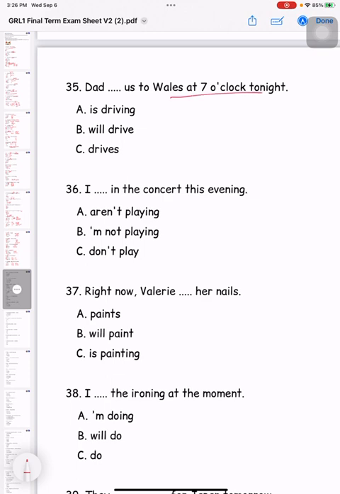Okay, this actually means is a fixed arrangement in the near future. What does that mean? That means, right, something that you have planned already and you're going to do it soon. Okay, for example, this case. 7 o'clock tonight. You're going to do it soon, right? Yeah. And have you planned that? Yes, you have really planned that.